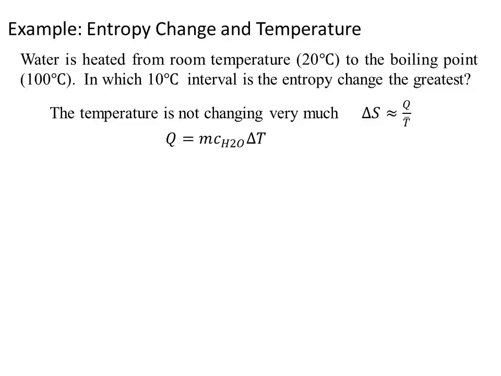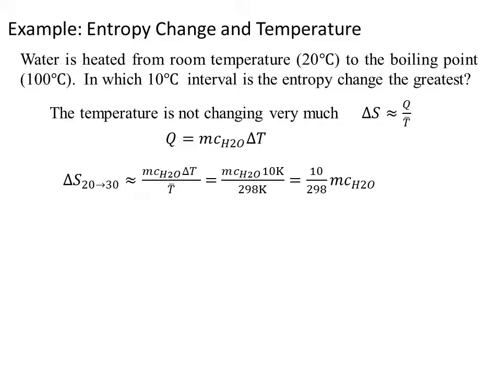The heat is given by the mass times the molar specific heat times delta T. Delta S for going from 20 to 30 degrees is then approximately equal to the mass times the molar specific heat times delta T over the average temperature, which is those constants times 10 degrees K over 298 K, the average temperature. So we have a fraction of 10 over 298 times the mass times the molar specific heat.